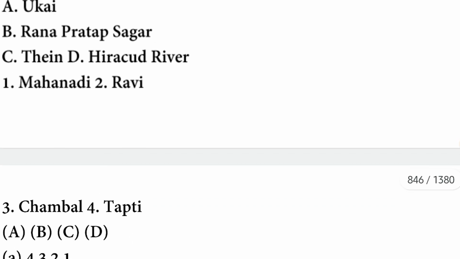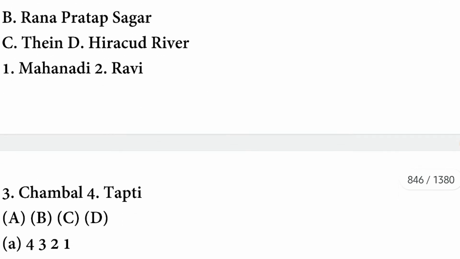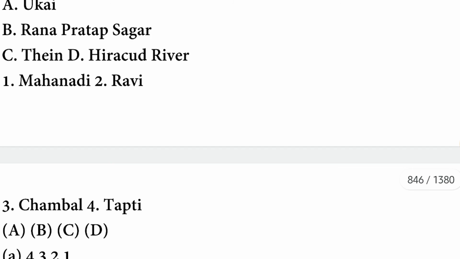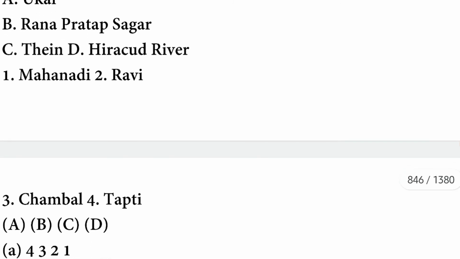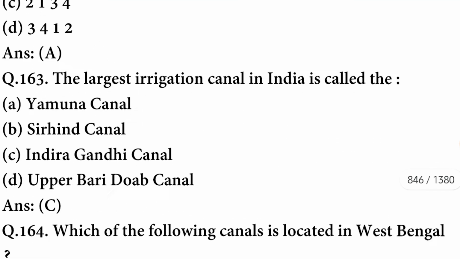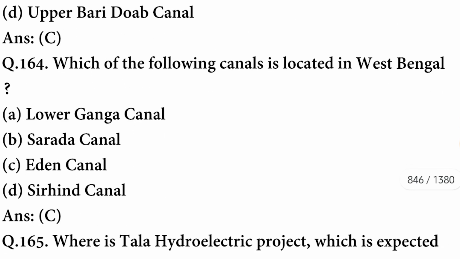So the first is Ukai Dam. Ukai Dam is constructed on the Tapti River. Rana Pratap Sagar Dam is constructed on the Chambal River. Thein Dam is constructed on the Ravi River, and Hirakud Dam is constructed on the Mahanadi River. Next question. The largest irrigation canal in India is the Indira Gandhi Canal. Which of the following canals is located in West Bengal? The canal is Eden Canal.